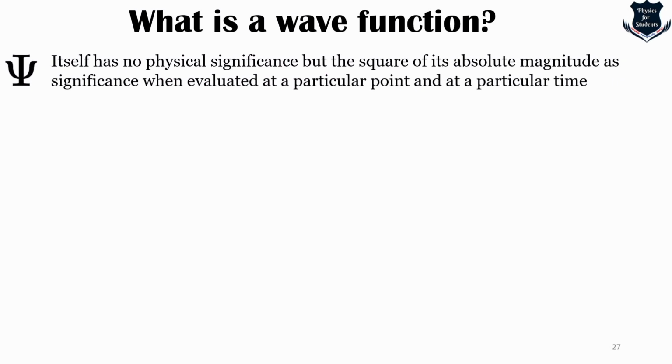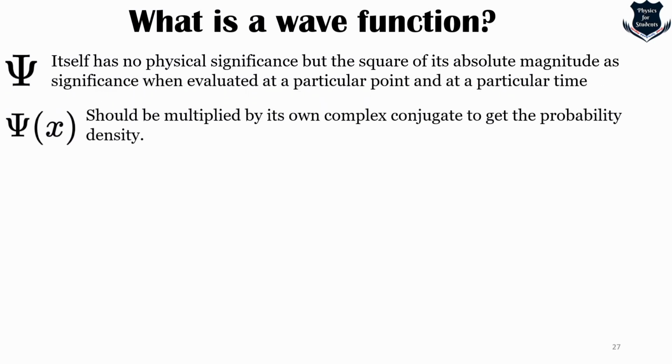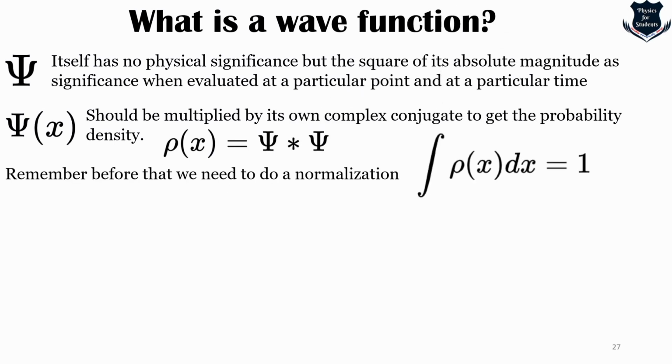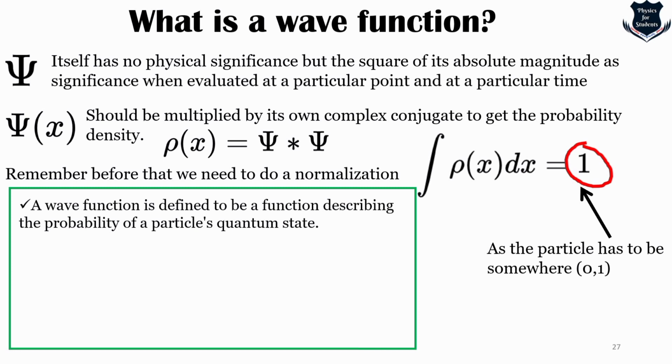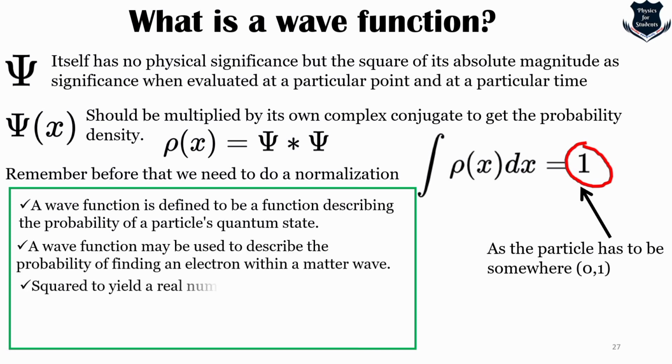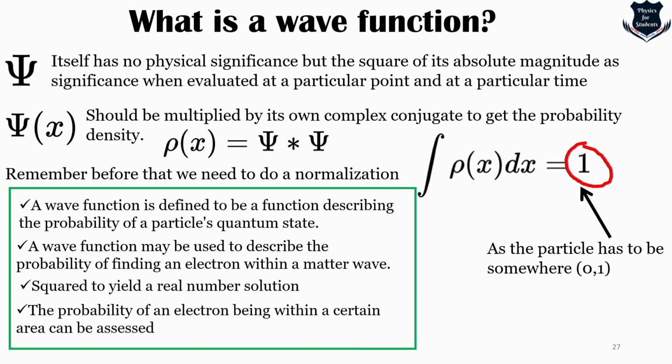So actually psi doesn't have any physical significance when evaluated at a particular point of time. It should be multiplied by its complex conjugate, and we need to do a normalization, and when we yield a value of 1, it means the particle has to be somewhere, 0 or 1. So the wave function is defined to be a function which describes the probability of a particle's quantum state. A wave function can also be described as the probability of finding the electron in a matter wave; its square leads to a real number solution, and the probability of an electron being within a certain area once it is squared can be assessed.